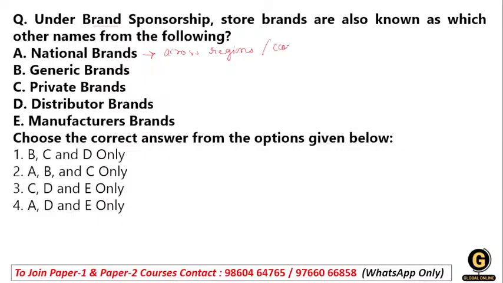I will give you examples of national brands: we have KFC, and Coca-Cola. These brands come under national brands.